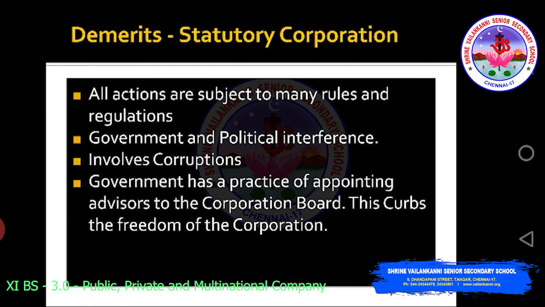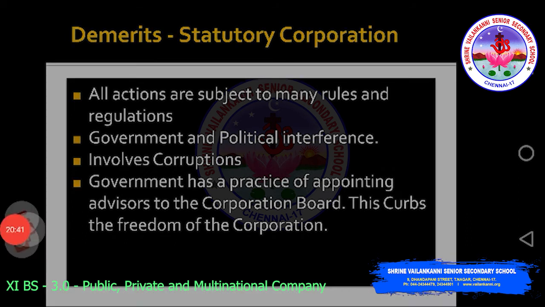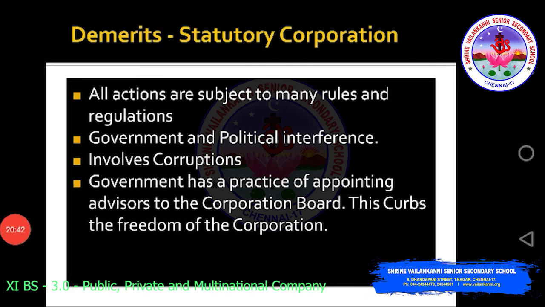It also involves corruption. That's very important. Then the government has a practice of appointing advisors to the corporation board. This curbs the freedom of the corporation. So there is no 100% freedom. You should understand these are the demerits of statutory corporation.